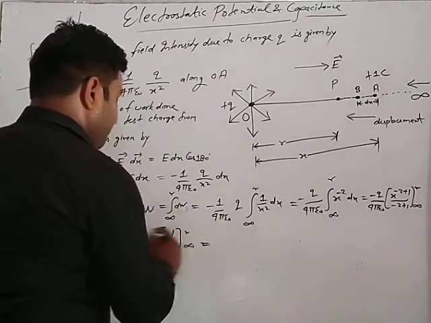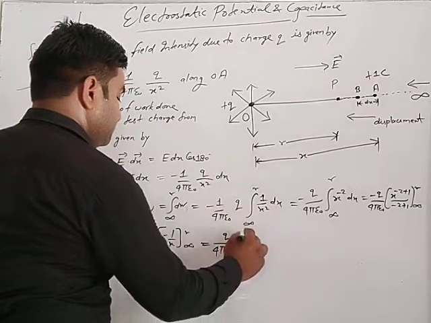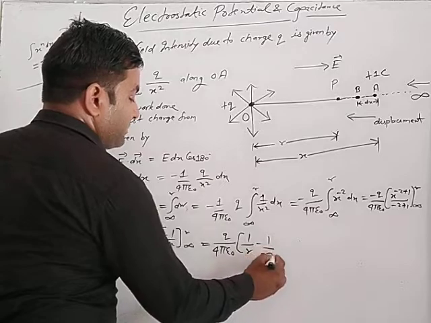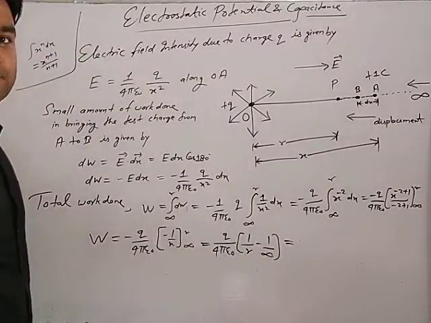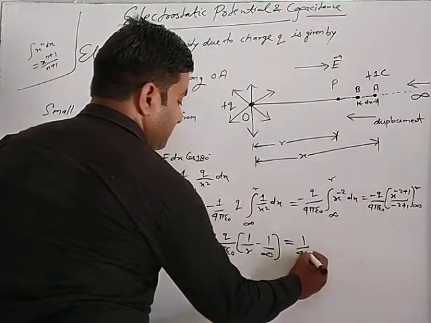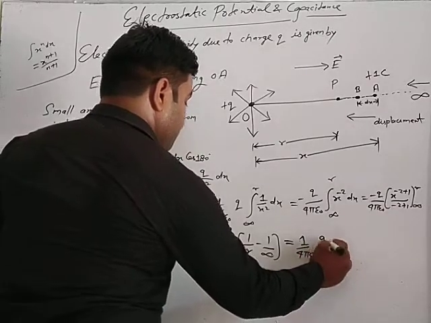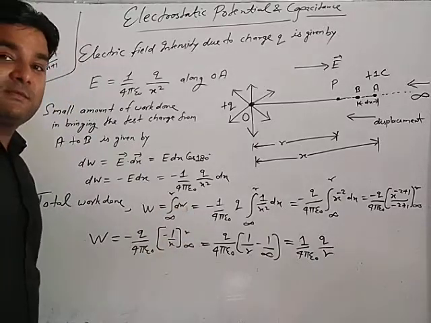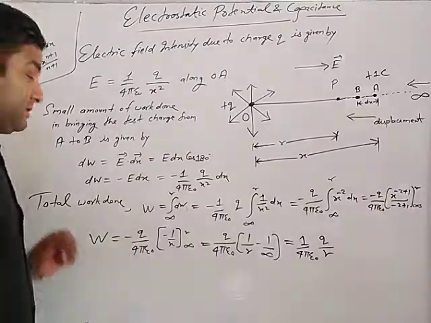Then minus minus plus, q upon 4 pi epsilon naught, at the place of x, first upper limit minus lower limit, and 1 upon infinity, that is 0. The value of 1 upon infinity is 0. So 1 upon 4 pi epsilon naught q upon r. This work done is stored in the form of potential, and that is the electric potential.